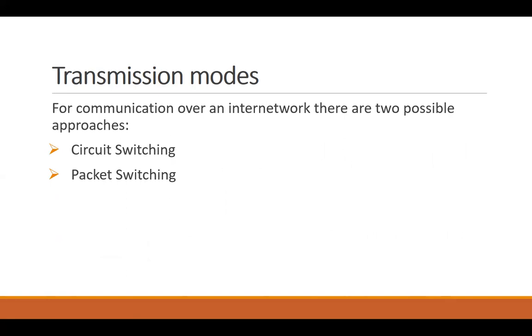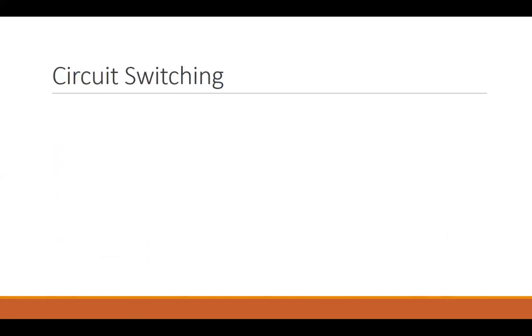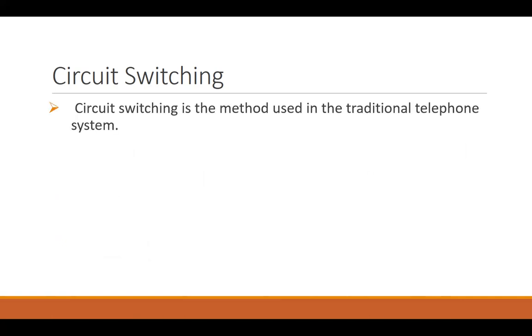Now, when I'm saying circuit switching, I'm actually asking you to imagine a dedicated pathway between two devices, a dedicated channel between two devices in which they are connected with each other. No third person, no third node is actually connected. Within that connection, this is a dedicated bandwidth between two ends of a communication system.